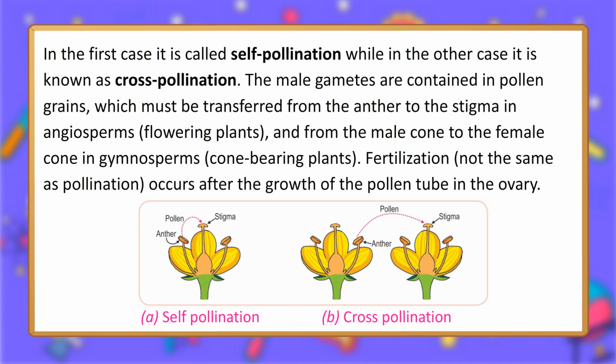The male gametes are contained in pollen grains, which must be transferred from the anther to the stigma in angiosperms, flowering plants, and from the male cone to the female cone in gymnosperms, cone-bearing plants. Fertilization, not the same as pollination, occurs after the growth of the pollen tube in the ovary.